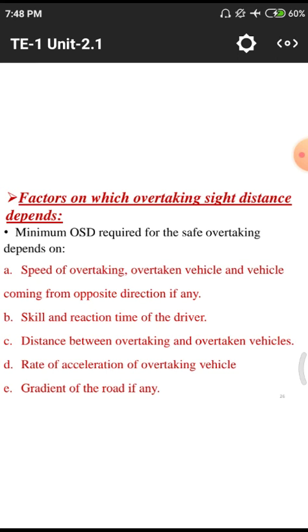Next, the third point is the distance between overtaking and overtaken vehicles. A slowly moving vehicle is the overtaken vehicle, and a fast moving vehicle is the overtaking vehicle. The slowly moving vehicle keeps moving on a particular line, but the overtaking vehicle has to move at a specified speed, that is, a speed more than that of the overtaken vehicle.